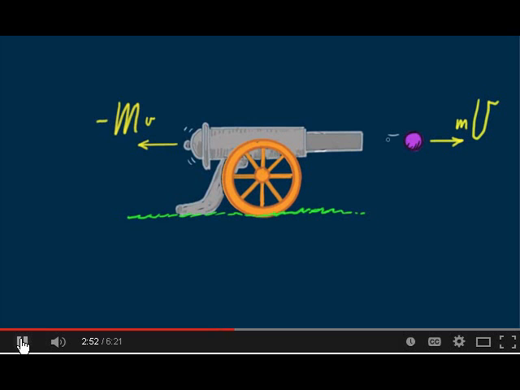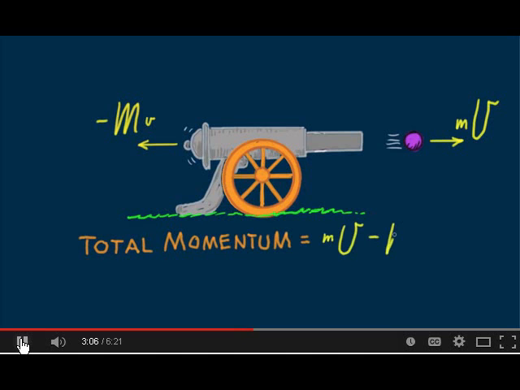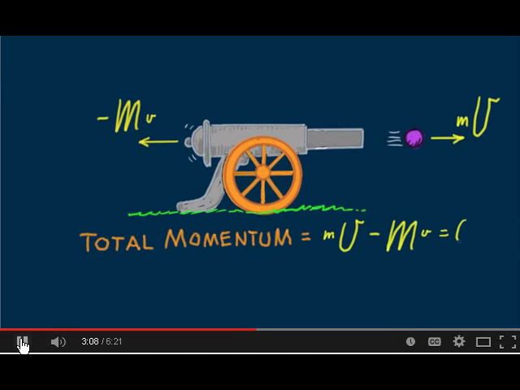So we see the cannonball's momentum is mainly velocity, while the cannon's momentum is mainly mass. Although both the cannonball and cannon each have momentum, in the combined cannon-cannonball system, being vector quantities, they cancel to zero. We say total momentum is unchanged, zero before firing and zero after firing.